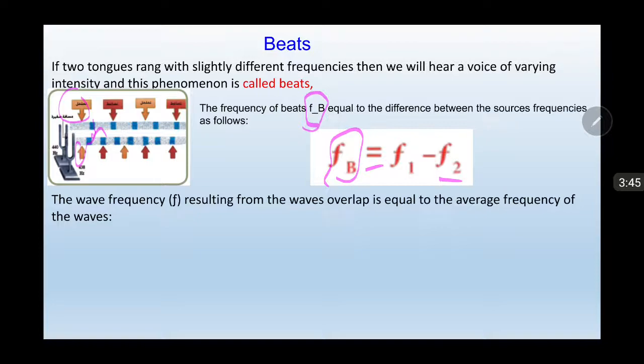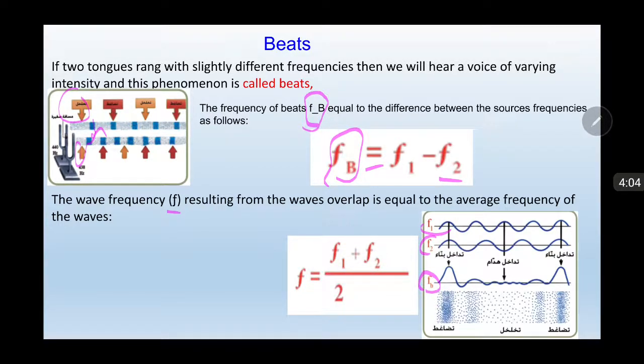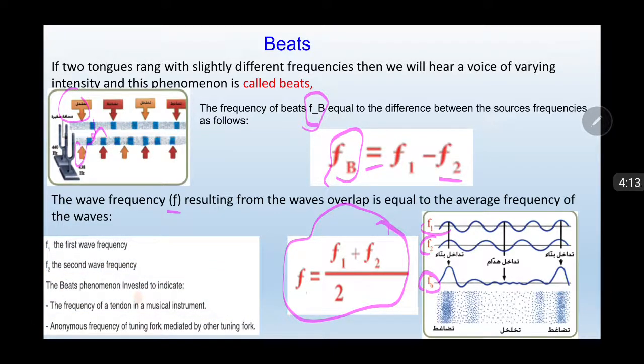The wave frequency F resulting from the wave overlap is equal to the average frequency of the waves. If you have two waves, it has two frequencies and a beat frequency. And look at this, if you remember, this looks like the figure in the mathematics lesson, the arithmetic mean. The average frequency is the first frequency plus the second frequency over 2, because it has two frequencies. If it has three frequencies, we divide by 3.